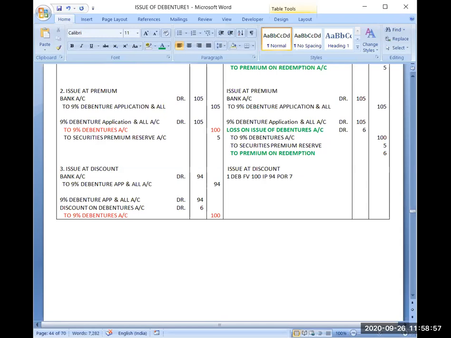Suppose premium on redemption is ₹7. Now try to do the first entry. I hope you might have noted the question and the question is clear to you. So this entry will remain same.